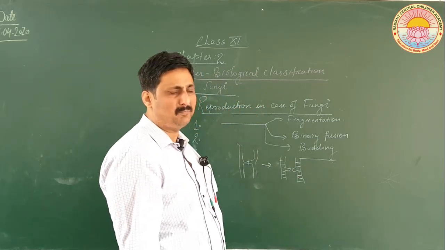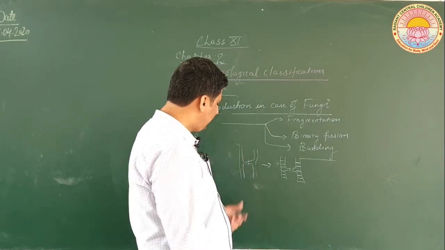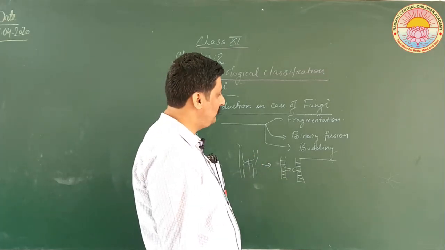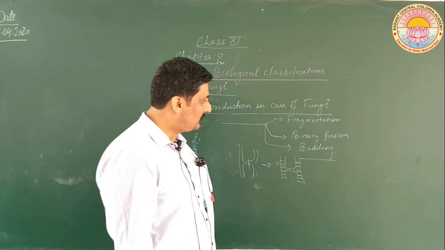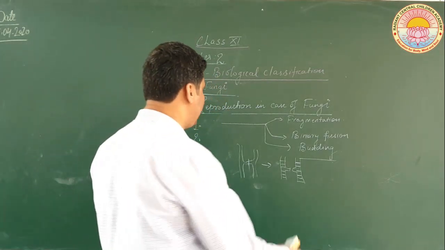So this is very simple, observed in very simple organisms. Fragmentation breaks down into two and is responsible for creating two new organisms. Now let us discuss binary fission, and then we will be discussing budding.